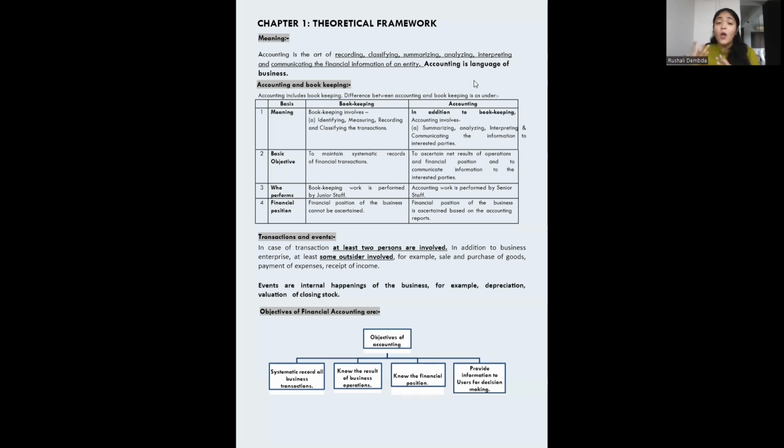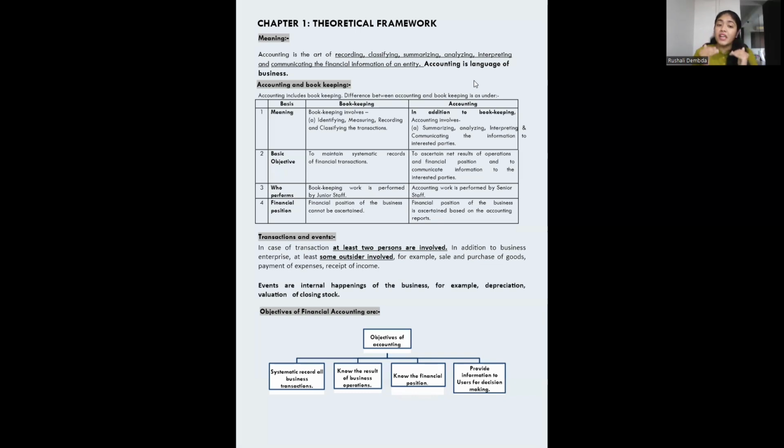Okay. Now, the basic objective of bookkeeping. When we become CAs, we are not just going to do the bookkeeping. Who is going to do the bookkeeping? The people who are employed for that, or the proprietor who is working. They're just going to maintain those records. But in accounting, we check how the financial position has changed, what net results, what profit or loss the business is making, and then we communicate this information to the interested people. So that is the role of accounting.